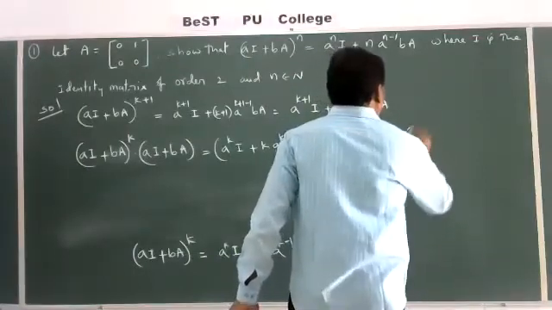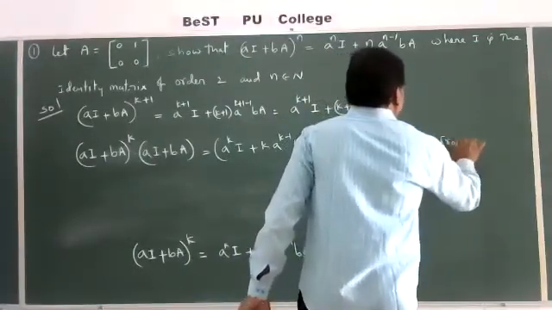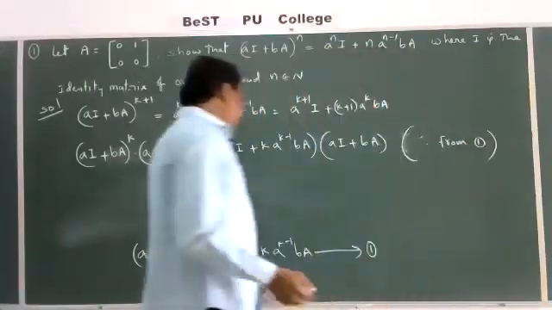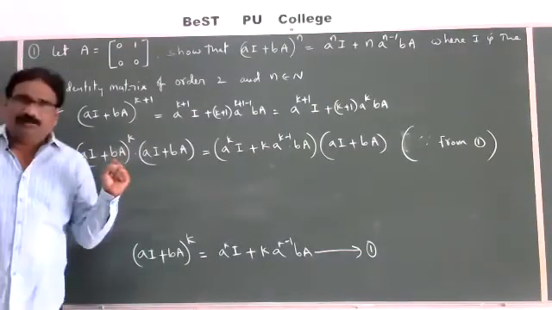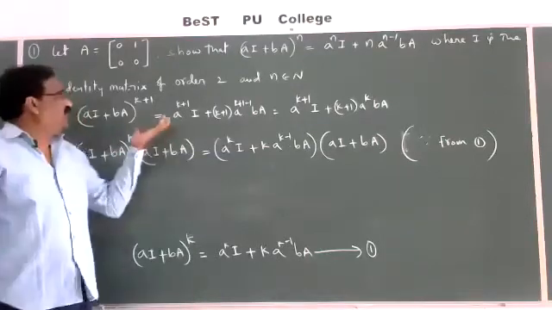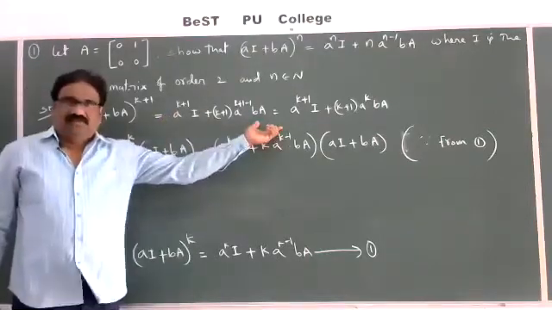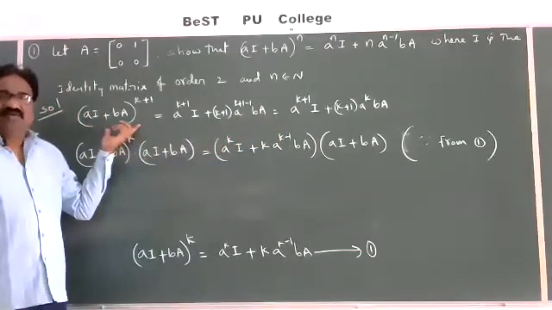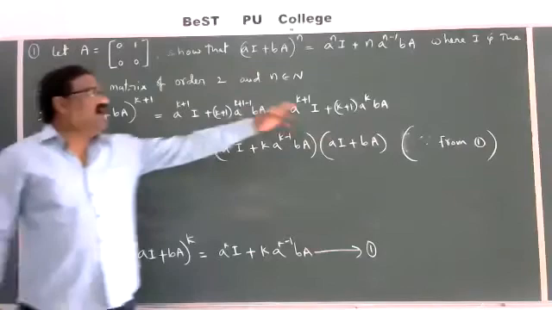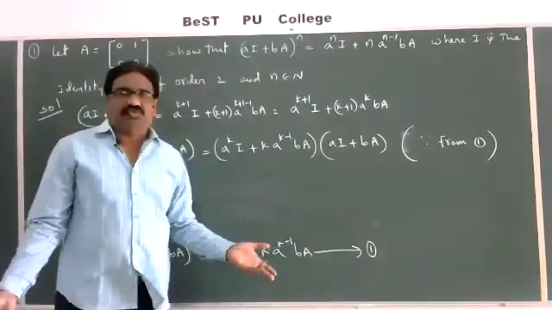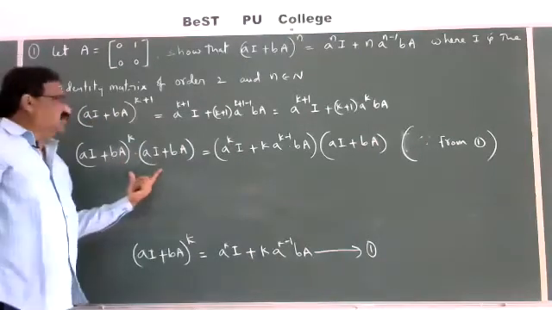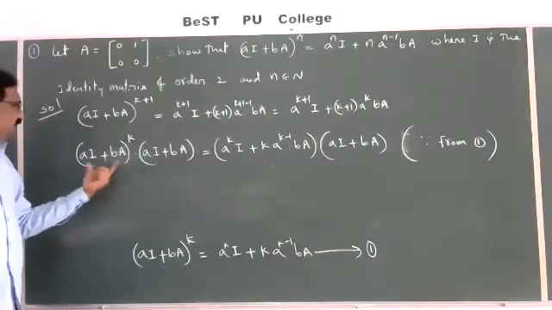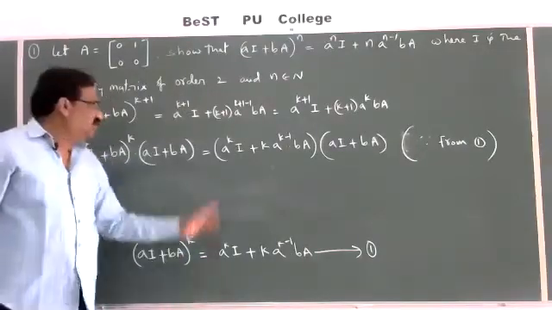In bracket, from equation 1. So what do we want to prove? If n is equal to k plus 1, you get this. So this is the LHS. We are taking the LHS and proving the RHS, then the statement is true. That's why the LHS is (aI + bA) whole power k plus 1, you write like this. So instead of this, from the first equation, you substitute the value.